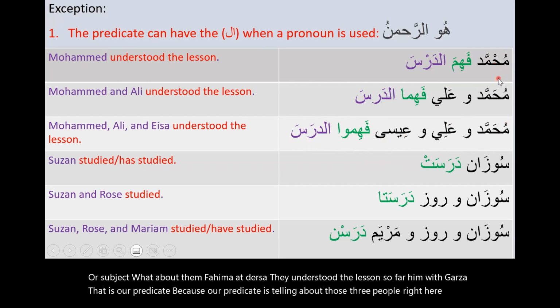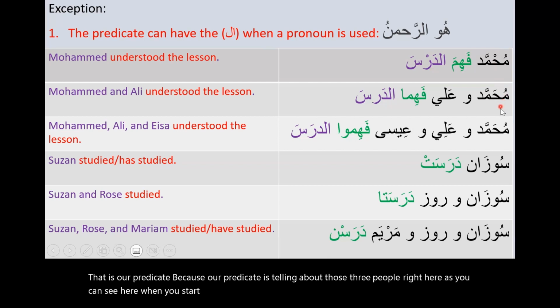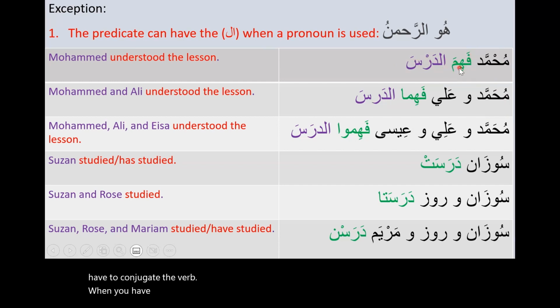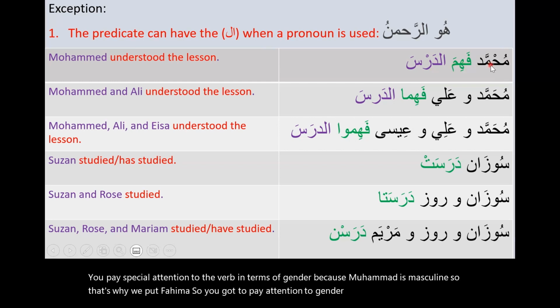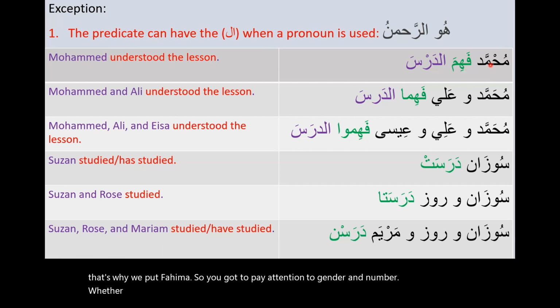As you can see here, when you start your sentence in Arabic with a noun, you have to conjugate the verb. When you have more than two words and you see a verb after the noun, you have to pay special attention to the verb in terms of gender, because Muhammad is masculine, so that's why we put fahima. You have to pay attention to gender and number, whether it's singular, dual, or plural.